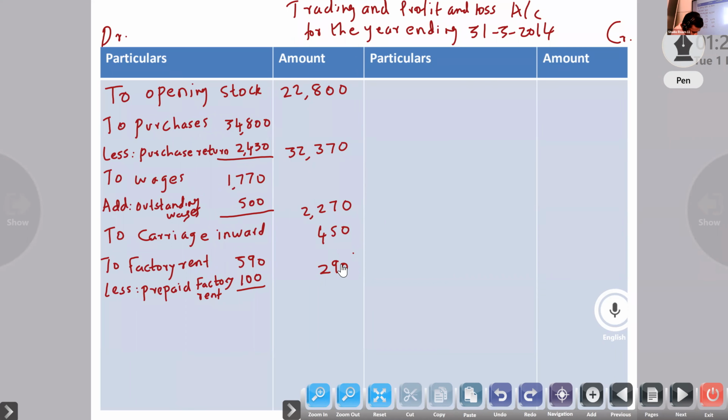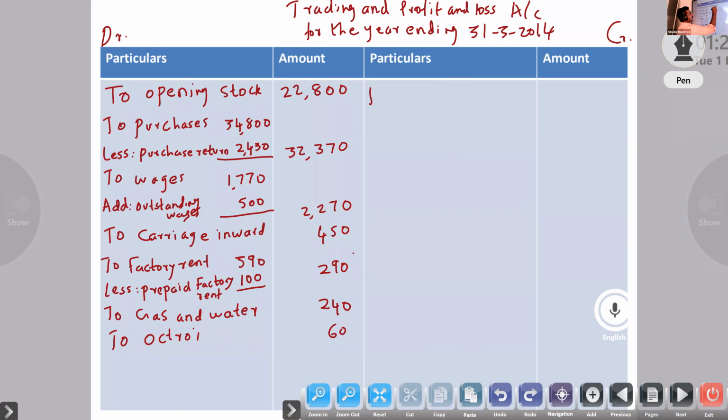Then gas and water, no adjustment, same amount 240. Next, octroi, which we give to the municipality when goods enter the municipality, 60.